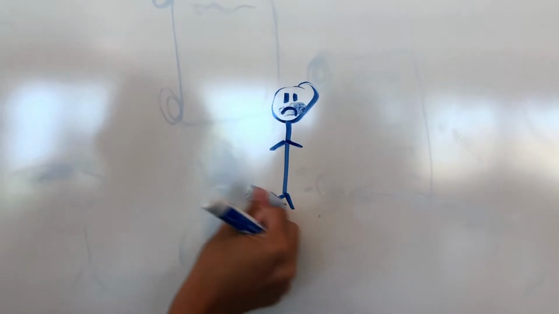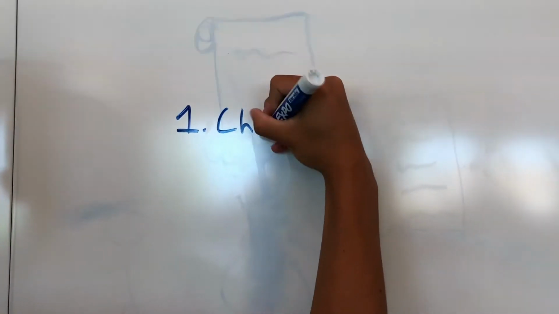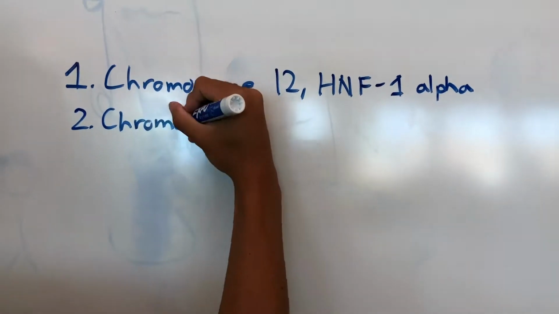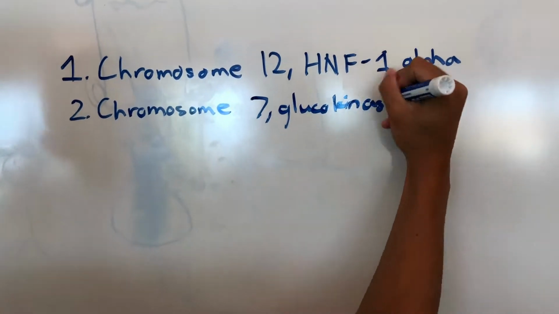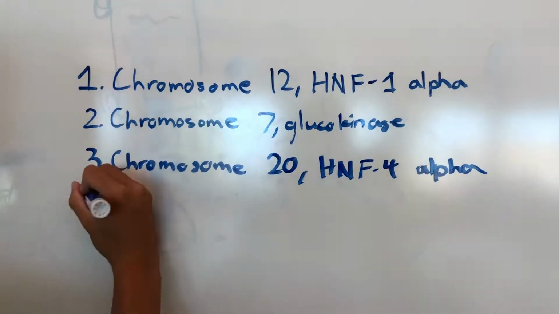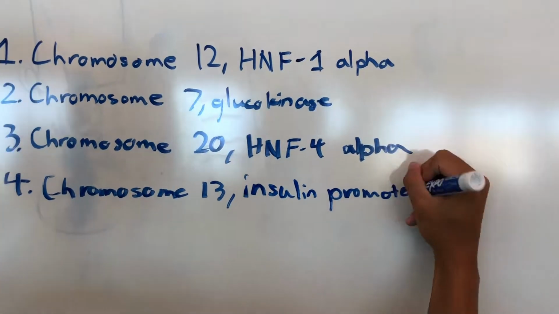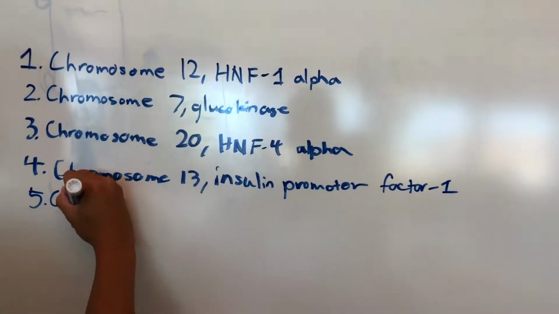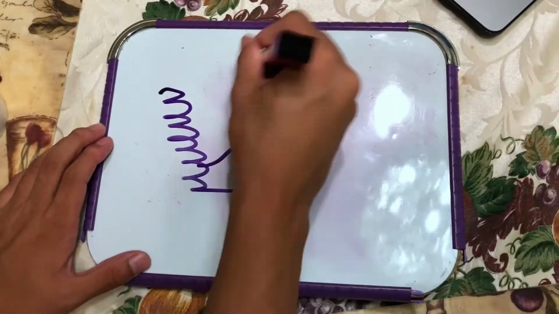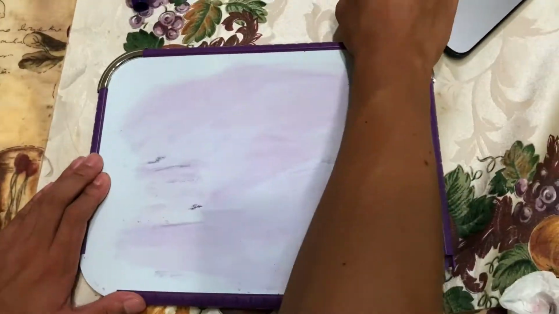Type 2 diabetes. Type 2 diabetes is characterized by impaired insulin action and/or abnormal insulin secretion. Several genetic defects have been linked with the disease, and these are inherited in an autosomal dominant pattern. Most are mutations in transcription factors, which are involved in the tissue-specific regulation of gene expression in the liver and in pancreatic beta cells by binding to specific segments in the DNA. One of these mutations involves glucokinase, which is an enzyme which catalyzes the phosphorylation of glucose to glucose 6-phosphate.